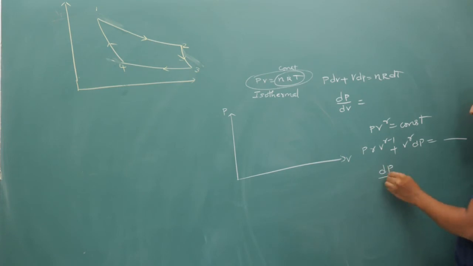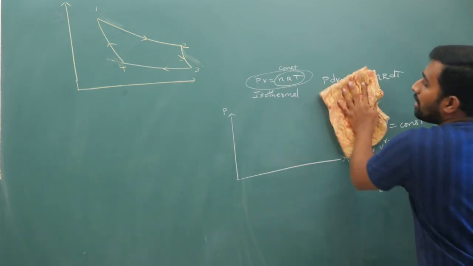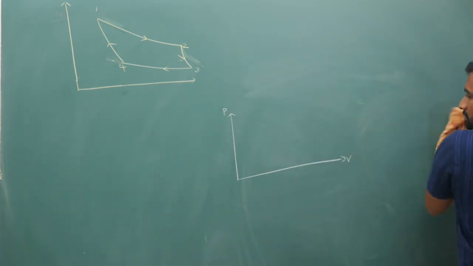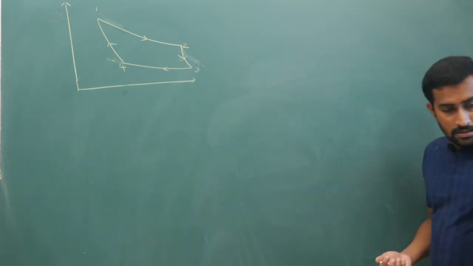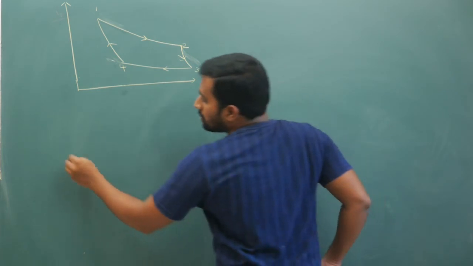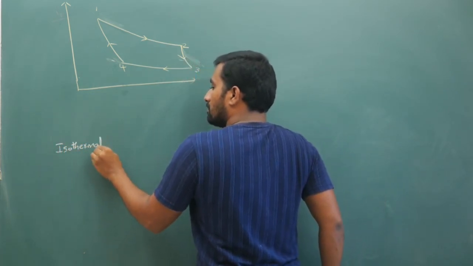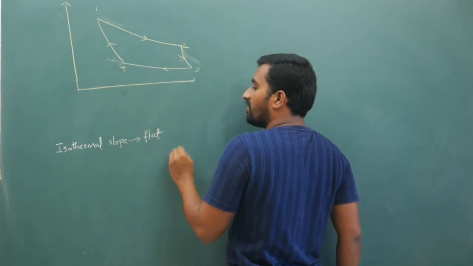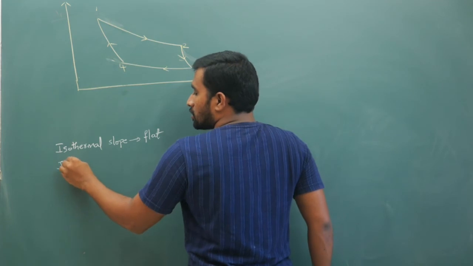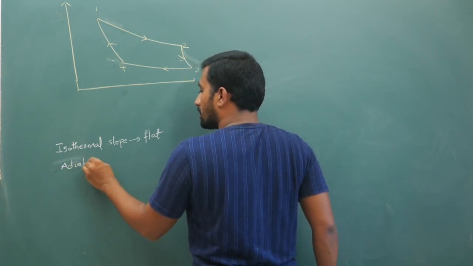So from this, once again, if you calculate dP by dV, the thing that I want you to understand from this explanation, if you have watched my videos previously, your conclusion is: isothermal slope is somewhat close to flat, adiabatic slope is steeper.